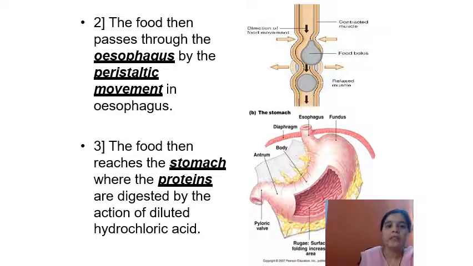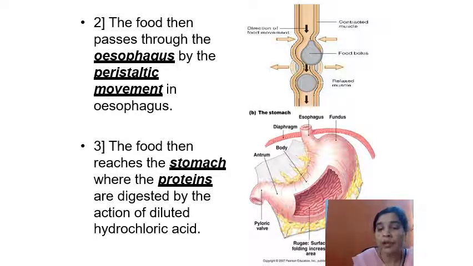After the mouth, the food enters the muscular tube-like structure known as the esophagus. In the esophagus, the food passes by a special movement known as peristaltic movement, that is, the regular contraction and relaxation in the walls of the esophagus. Then the food from the esophagus enters a sac-like structure known as the stomach.